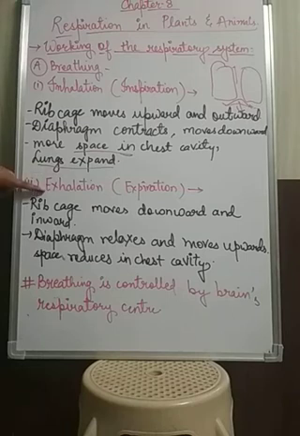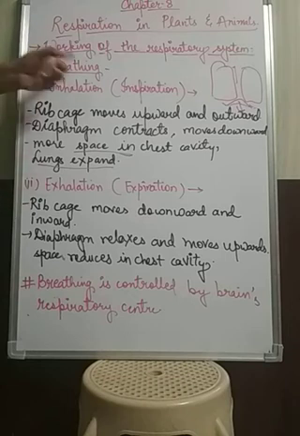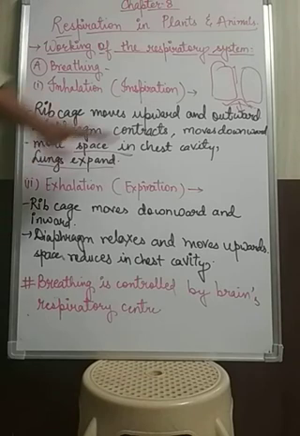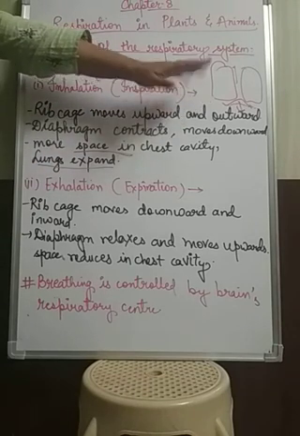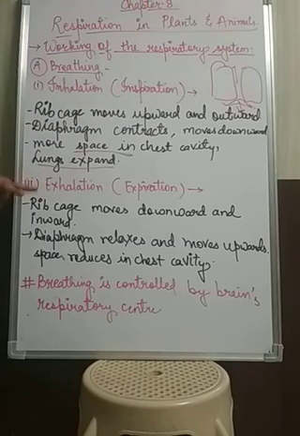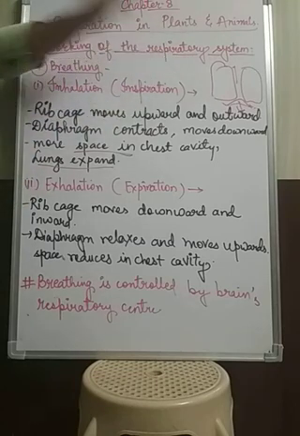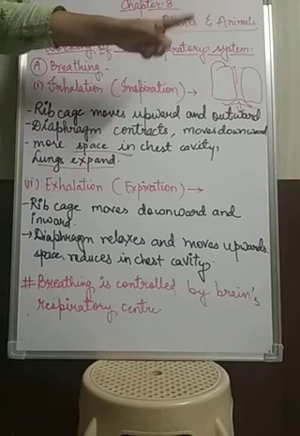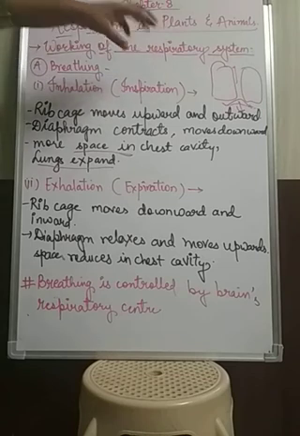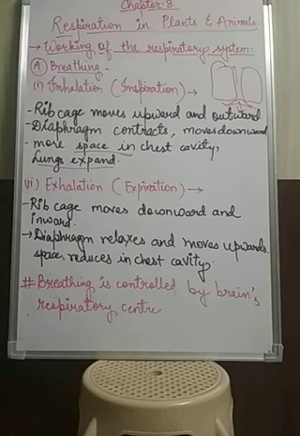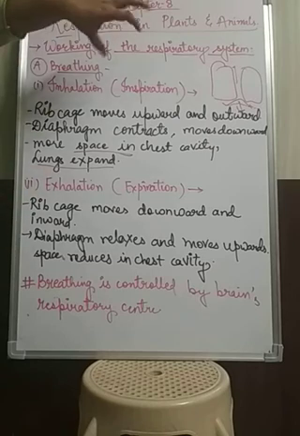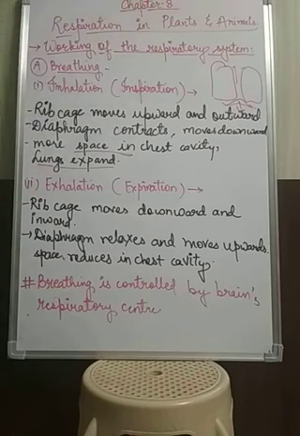What happens in this is that the rib cage moves just opposite to inhalation: the rib cage moves downward and inward. The diaphragm, which contracted and left space during inhalation, now comes back to its original position, and the space in the thoracic or chest cavity reduces, which helps in the expulsion of air from the lungs.